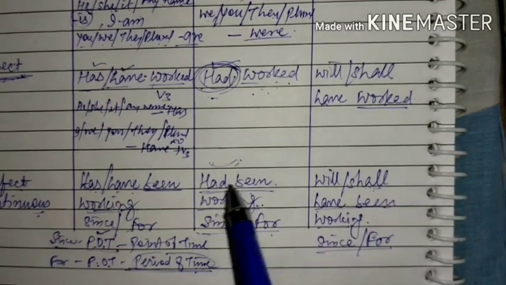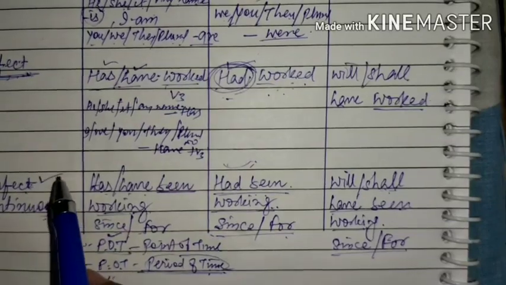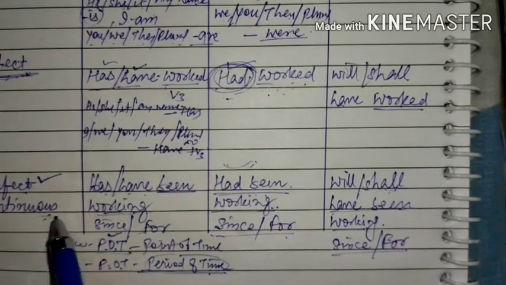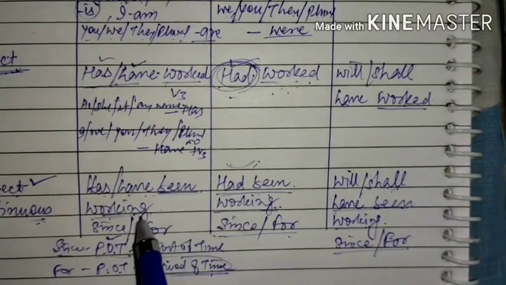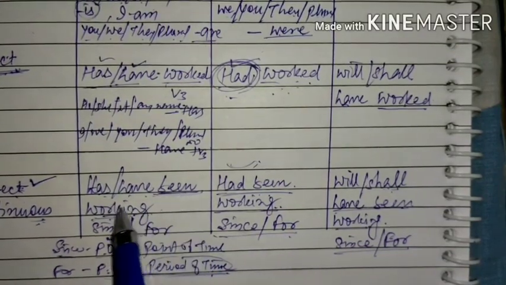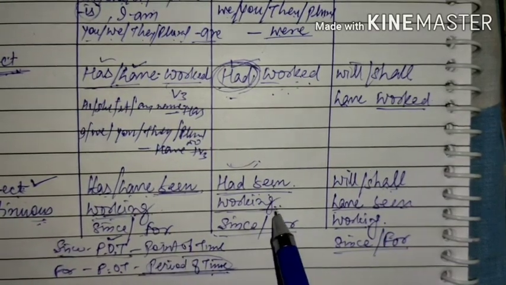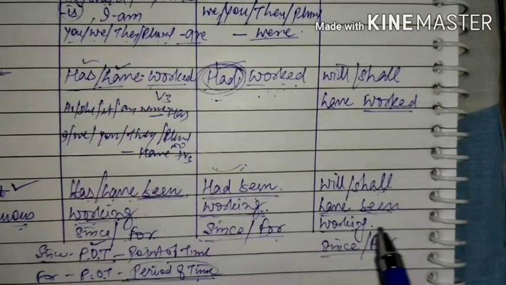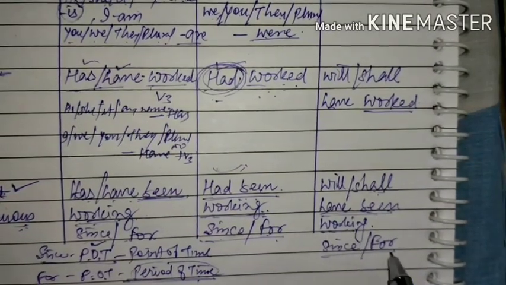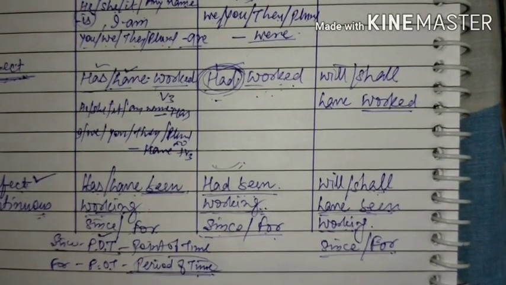So there is also a similarity between the three tenses of the same part, that is perfect continuous. There is been with V1 plus ing, and since and for. Been V1 plus ing, since and for.